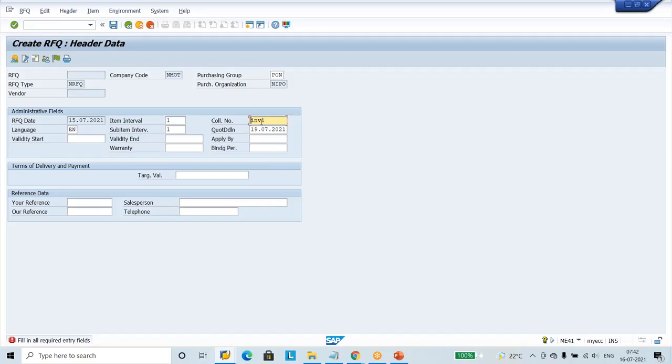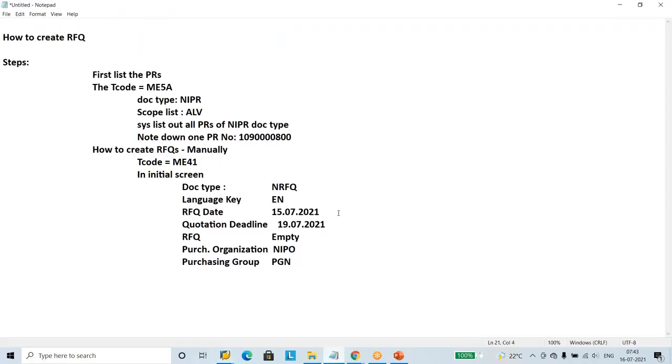I am using the Nizam project, so N invitation 1, that means Nizam invitation 1, I am asking SAP to create. It is not necessary to enter these words only. You can say ABCD or anything else.